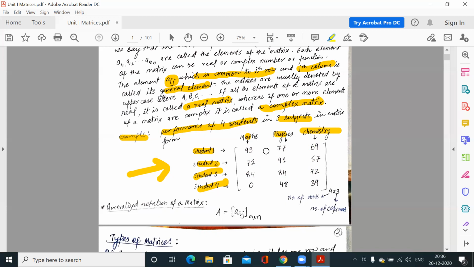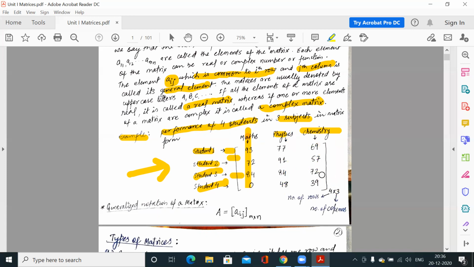So how to use a matrix. Here we have the rows. We can simply interchange the rows and columns. Suppose we want to position the subjects in the rows, and we want to position the students in columns. In that case, maths would be here, physics would be here, and chemistry would be here. Column 1 would represent the student 1 marks. Same, column 2 would represent the marks of the second student. Column 3 would represent the marks of the third student, and column 4 would represent the marks of the fourth student.